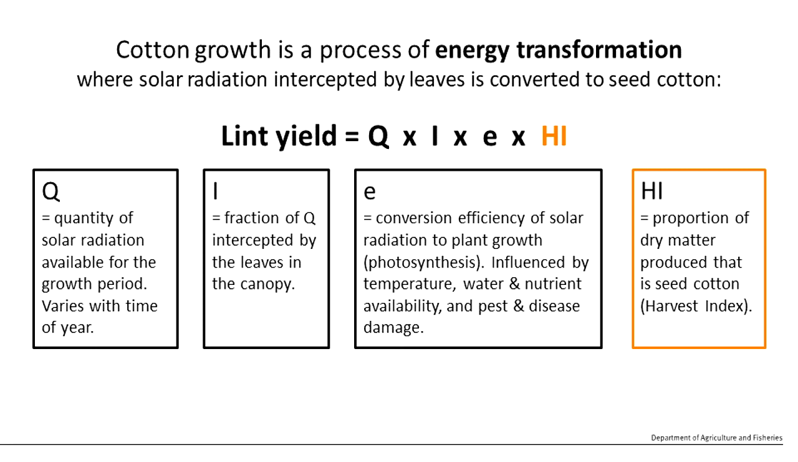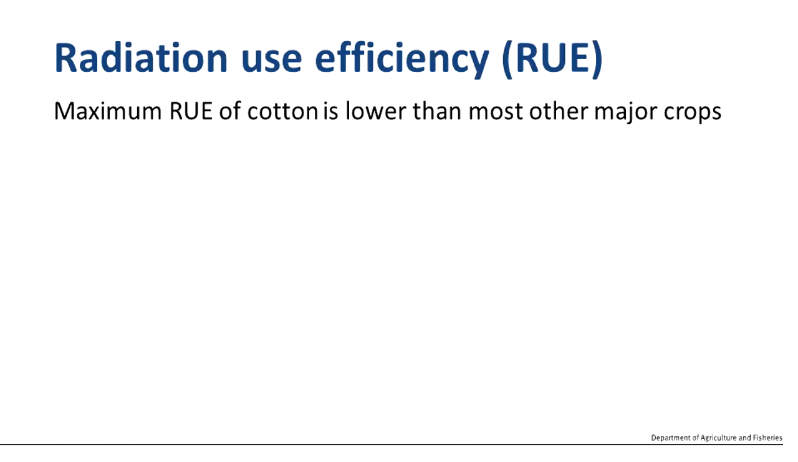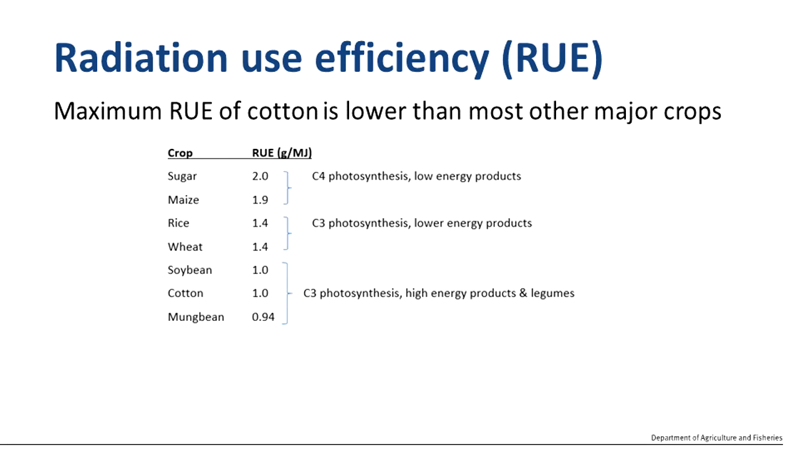And as managers of the crop or plant breeders, we have control over the interception of light, the efficiency at which that light might be converted, and how the plant might partition that energy into those different parts. But what we can't control is the availability of radiation when there's cloud. And then if we think about cotton growth in terms of the efficiency at which the plant uses that radiation and compare it to other crops, for example, the radiation use efficiency of C4 photosynthetic plants such as sugar and maize that are growing a low energy product, so we're growing biomass or maize seed, you're basically getting 2 grams of biomass produced per megajoule of available radiation.